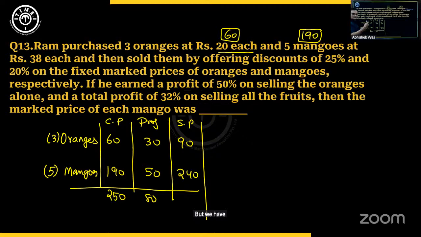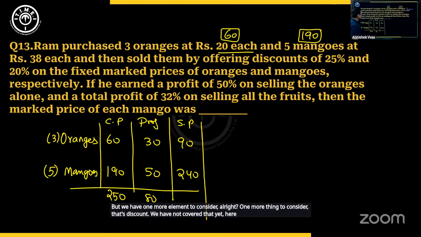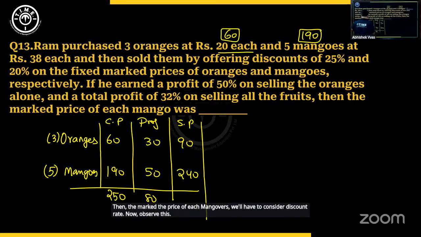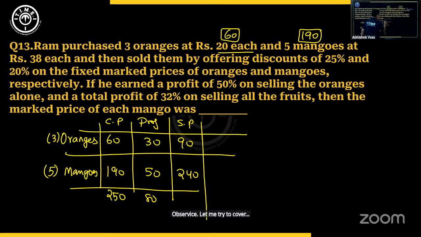But we have one more element to consider, all right? One more thing to consider, that's discount. We have not covered that yet here in the table. Then the marked price of each mango was, we'll have to consider discount, right? Now observe this. Let me try to cover the discount part and marked price also.